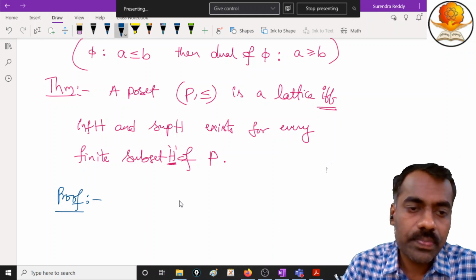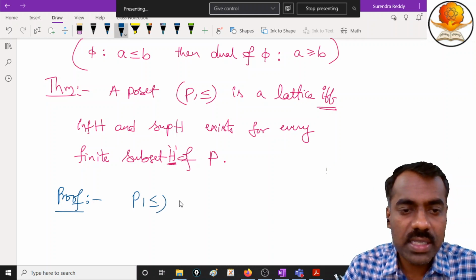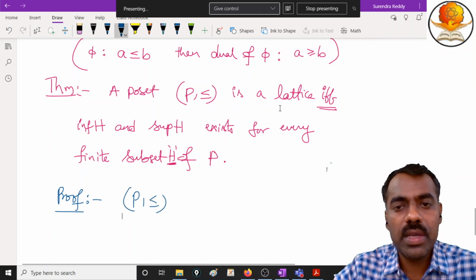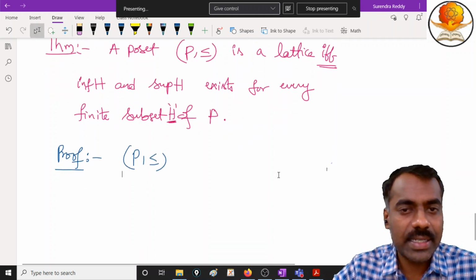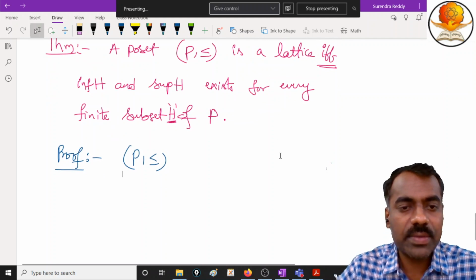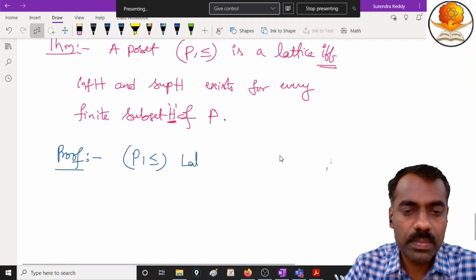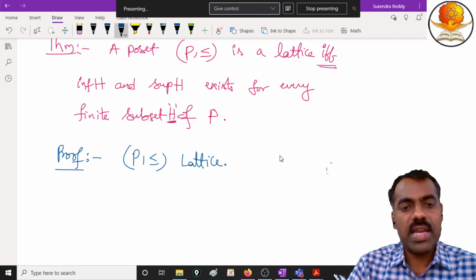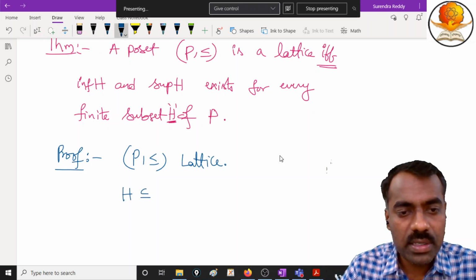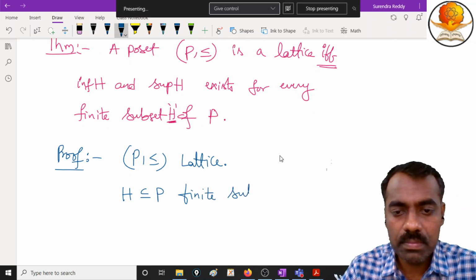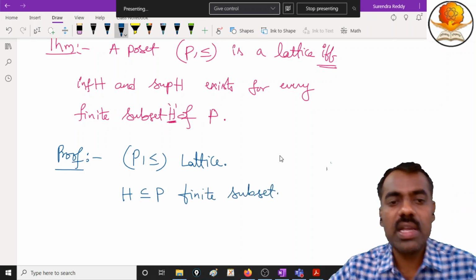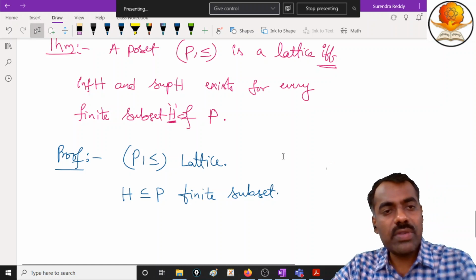Start with this P comma this, and assume that it is a lattice, and also H is a finite subset. Now, what do we want to prove?